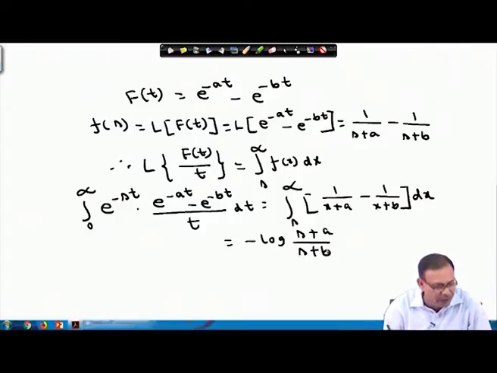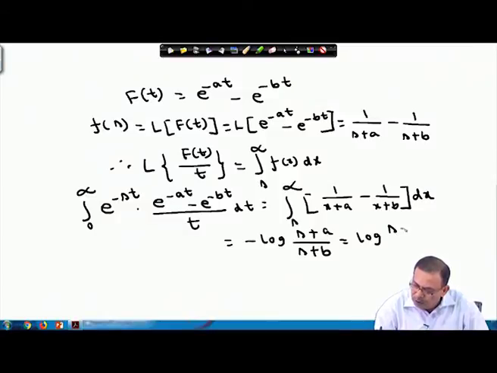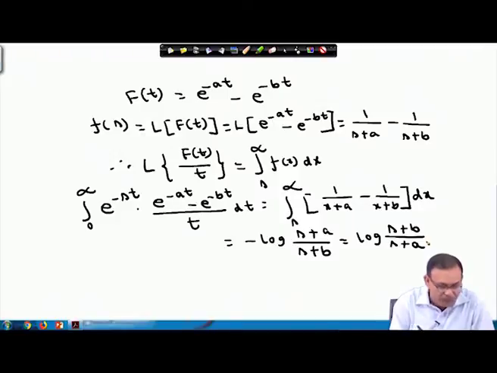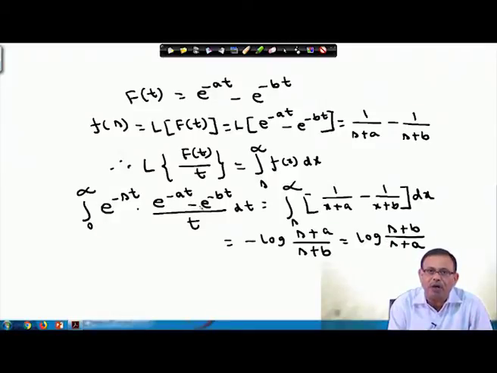I am getting the value as this one, or I can write down, if I remove the minus, log of (s plus b by s plus a). So, now you see integration from 0 to infinity e power minus st into (e power minus at minus e power minus bt) by t dt is becoming log of (s plus b by s plus a). But originally I have to evaluate integral 0 to infinity (e power minus at minus e power minus bt) by t dt.